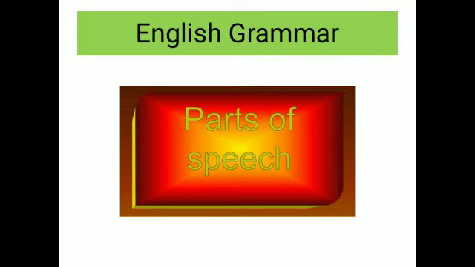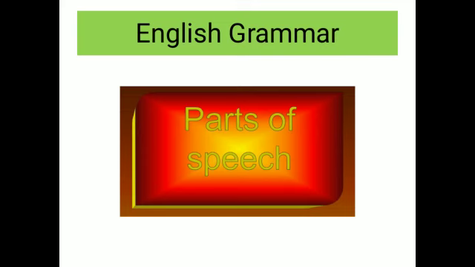Right? For example, as a person may be a teacher, a doctor, and an engineer based on his or her job in a society. Similarly, a word can be a verb, an adjective, a noun, a pronoun, anything based on its job in a sentence, based on its function in a sentence.